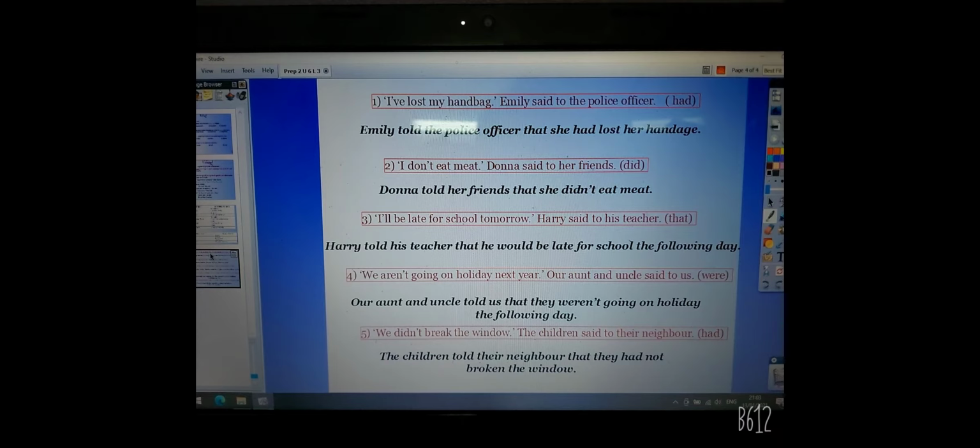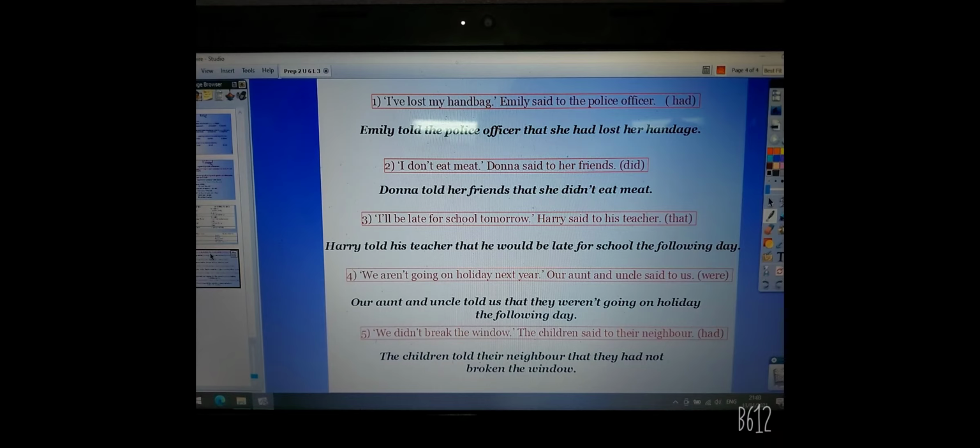Number three, "I'll be late for school tomorrow," Harry said to his teacher. So said to is changed into told. So the right answer is Harry told his teacher, and we are going to join with that. We omit the comma and the quotation marks. So Harry told his teacher that he would be late for school the following day. As we said before, the time expression is changed.